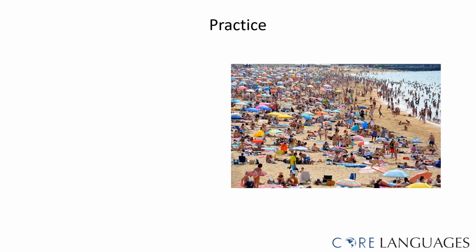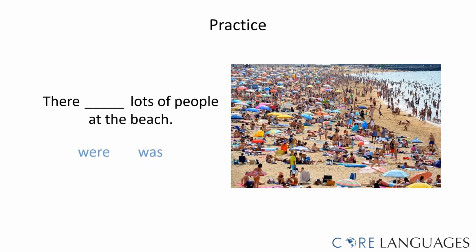How about this picture? There were lots of people at the beach, or there was lots of people at the beach. People is a plural noun, so we need to use were. There were lots of people at the beach. The same sentence in the simple present would be, there are lots of people at the beach.